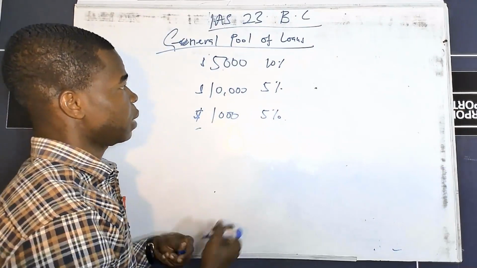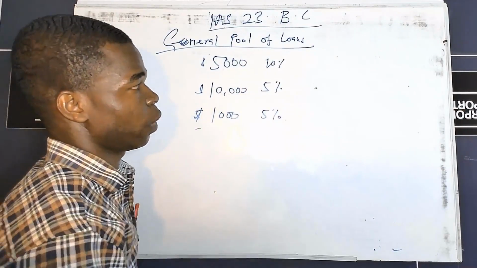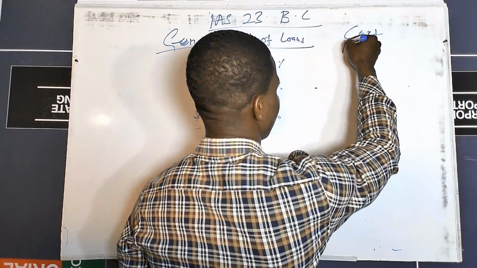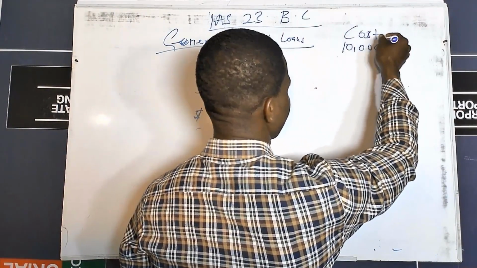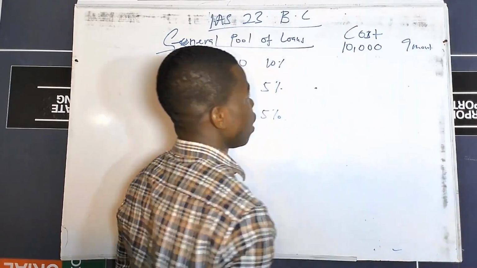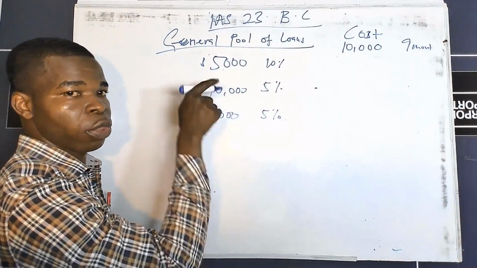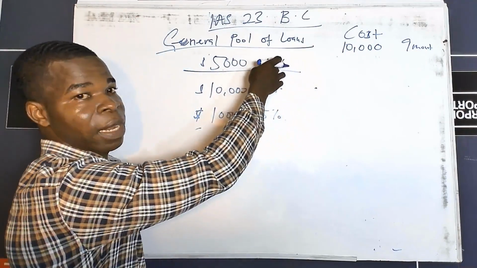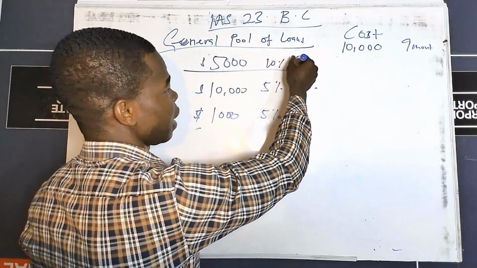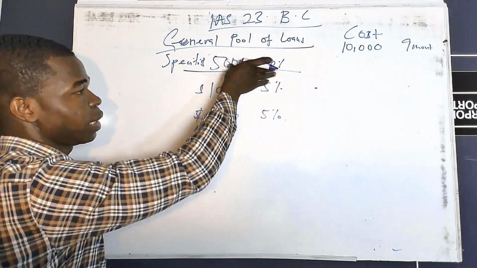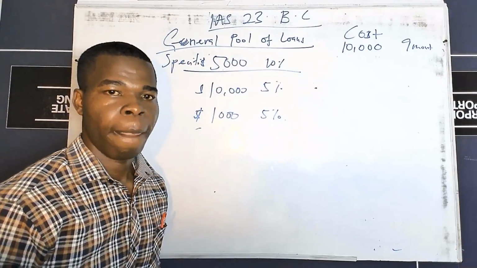All right, so let's assume that we've taken this loan for the construction of an asset which cost 10,000, and it lasted for 9 months. And with these loans, we were told that the first one, the 5,000, which is carrying an interest of 5%, is a specific loan.